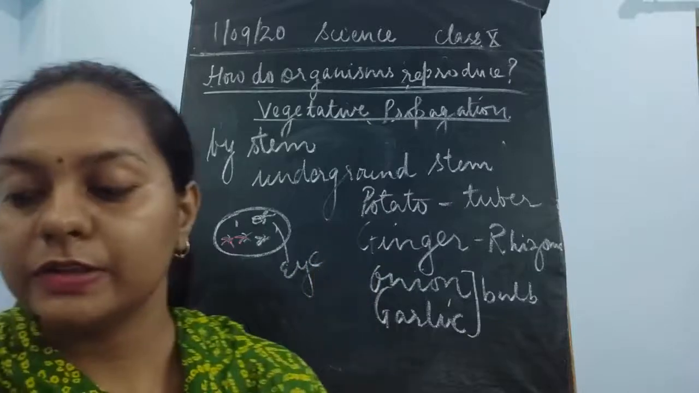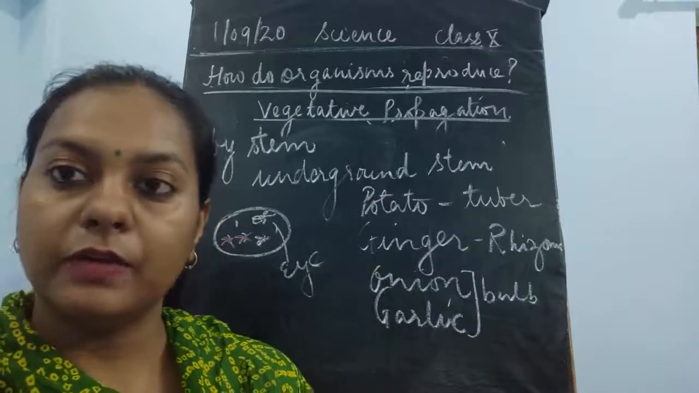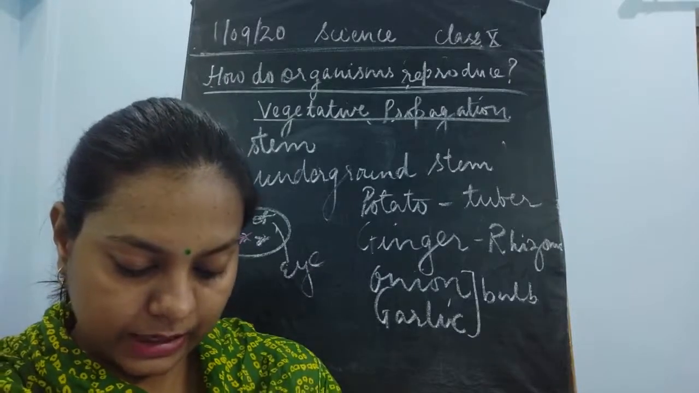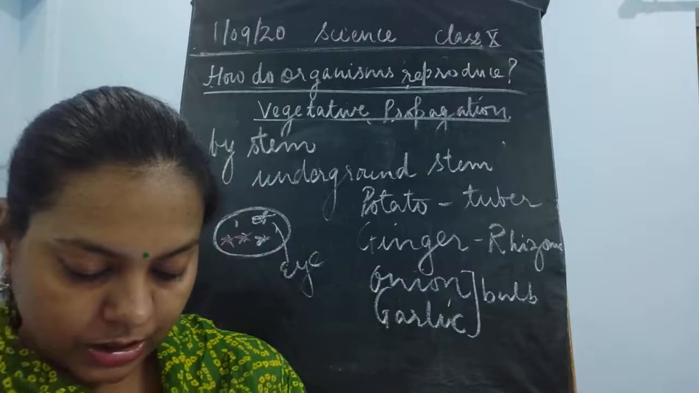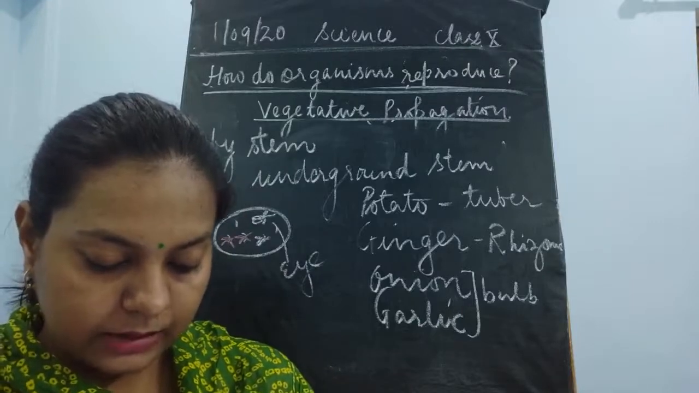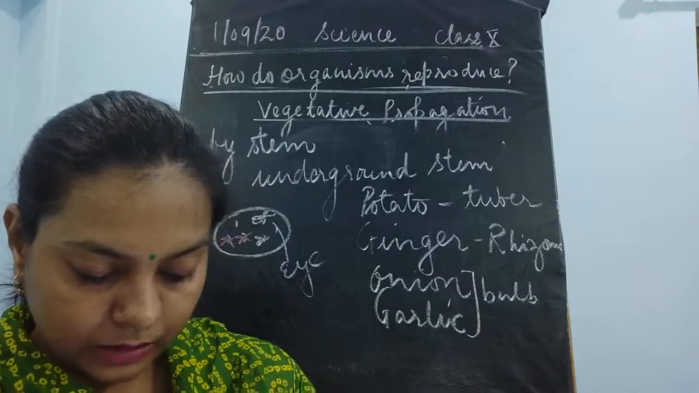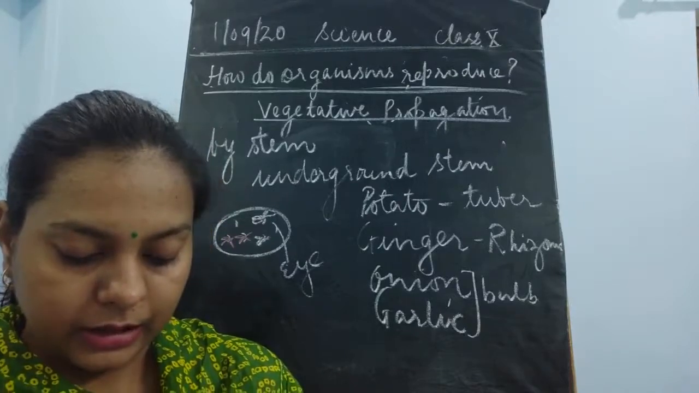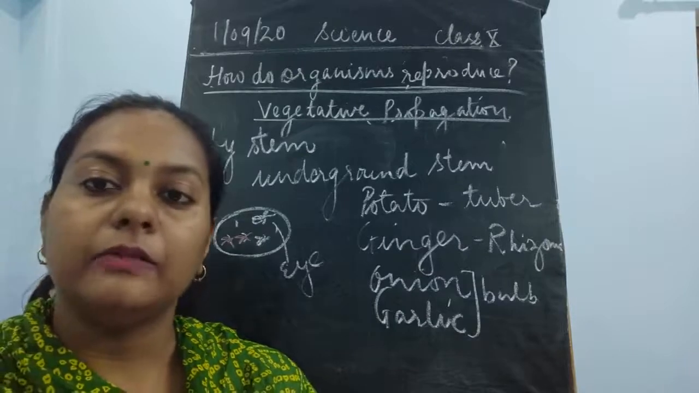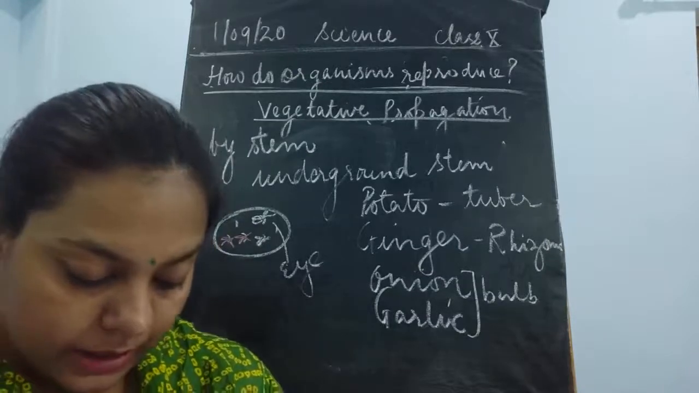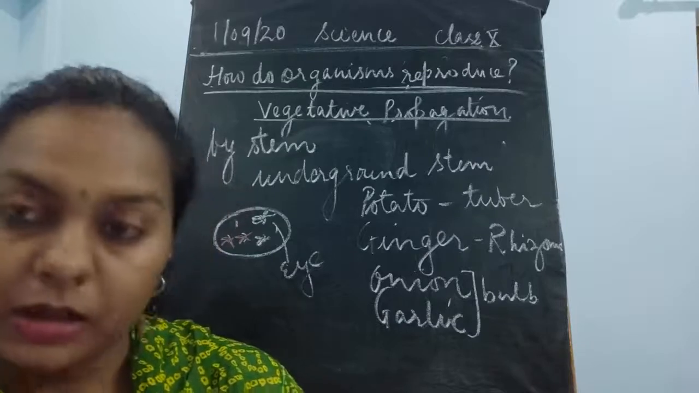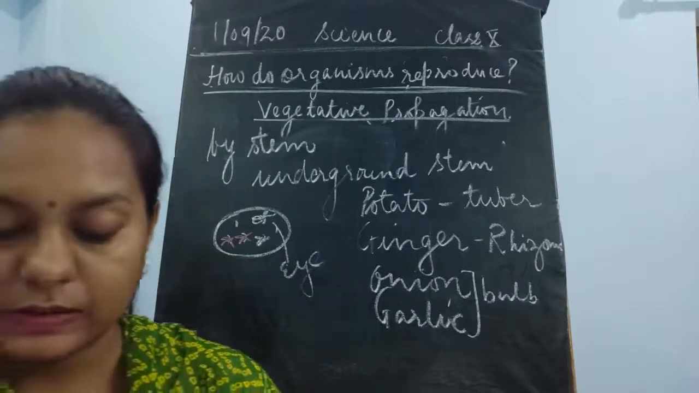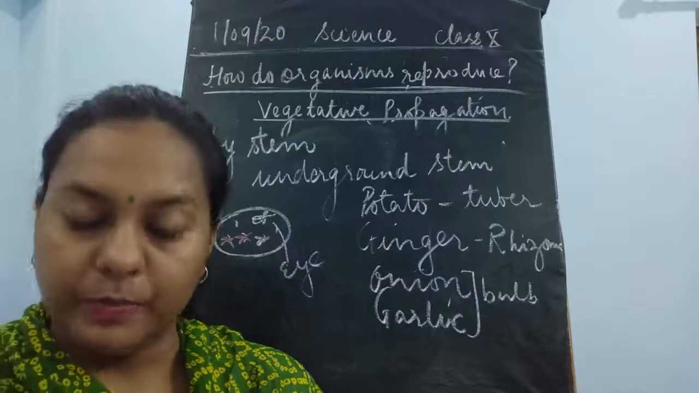So these eyes are responsible for the development of a new plant, and during this season you could see that the potato is giving rise to new small plants. If these plants get a good environment and favorable conditions, then what would happen? These plants are going to develop into a new plant, and this is again an example of vegetative propagation, children.